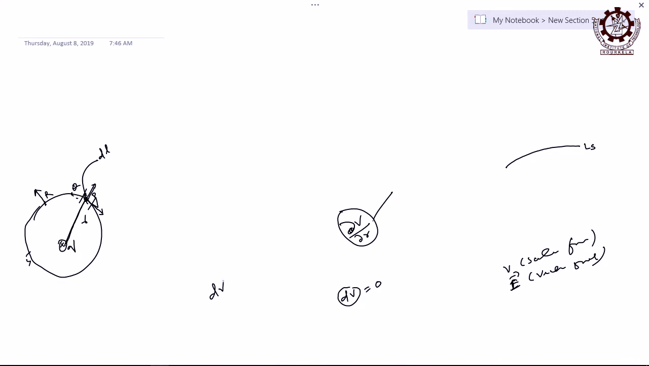right. But again, how can you write this dV? dV is a scalar function. How can you express that scalar function in terms of two vectors?